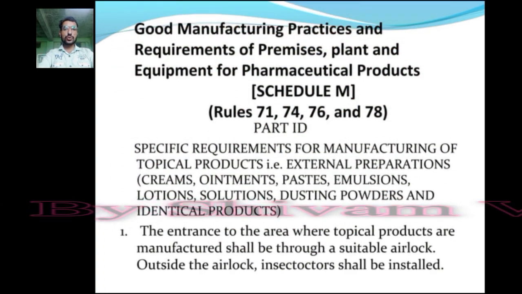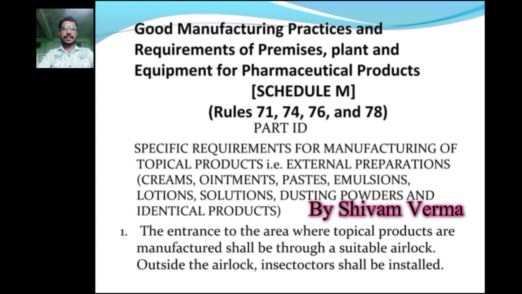Today in this video lecture I am going to talk about GMP practices, that is good manufacturing practices, for the requirements of premises, plants and equipments of semi-solid pharmaceutical products, mainly which are categorized under Schedule M. Schedule M is a schedule which comes under Drug and Cosmetic Rules and Act 1945. So there are specific requirements for manufacturing of topical products, that is external preparations like cream, ointments, pastes, emulsion, lotions, solutions, dusting powders and identical products.